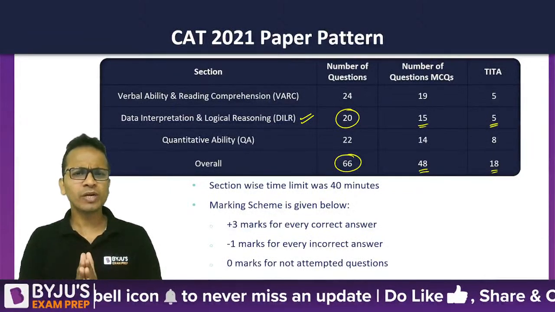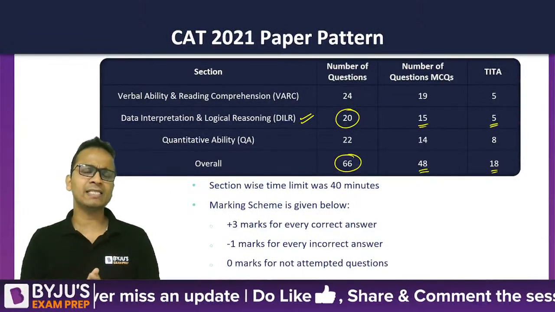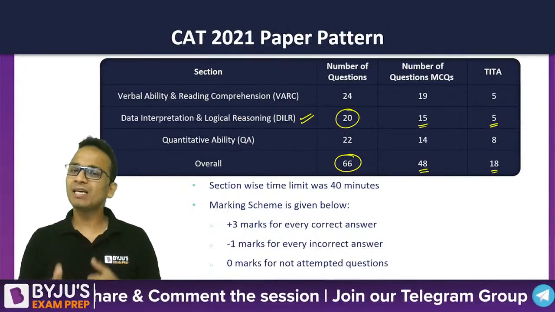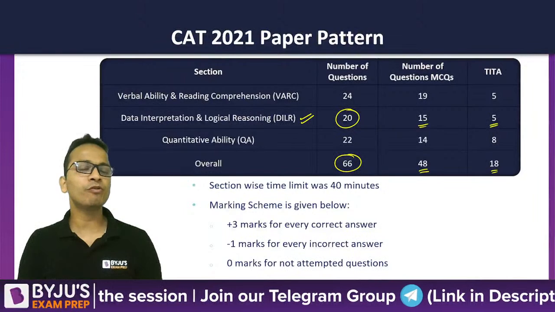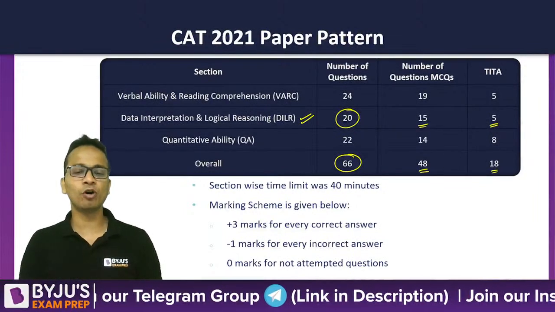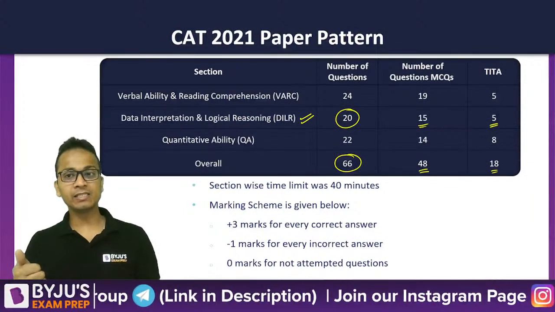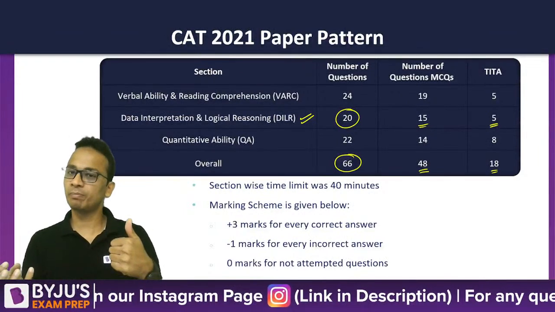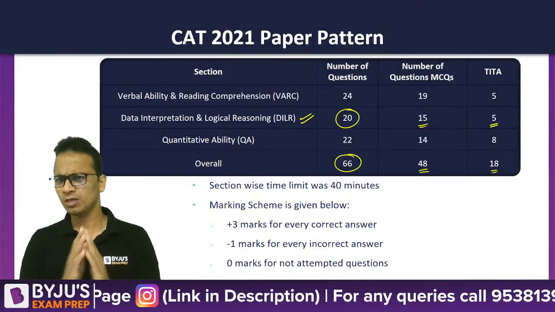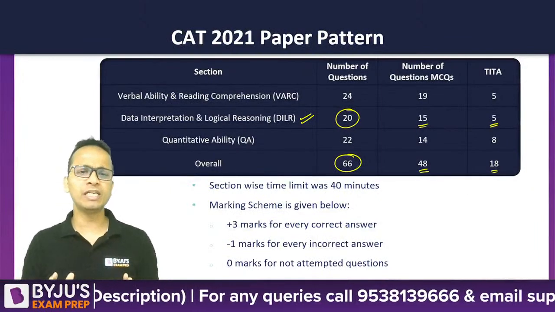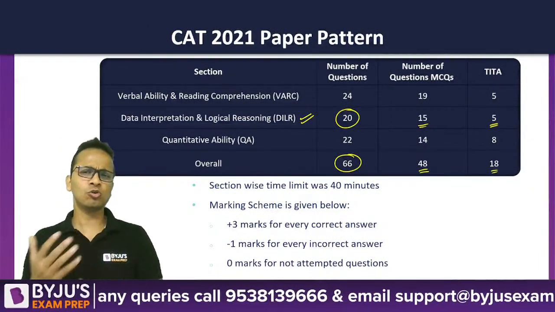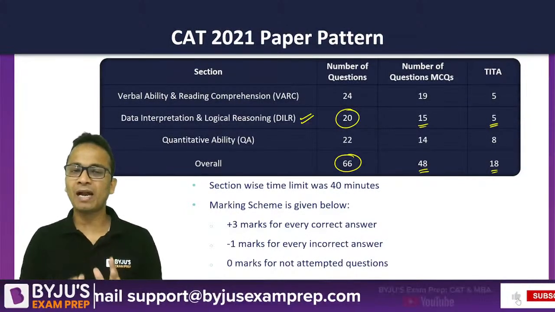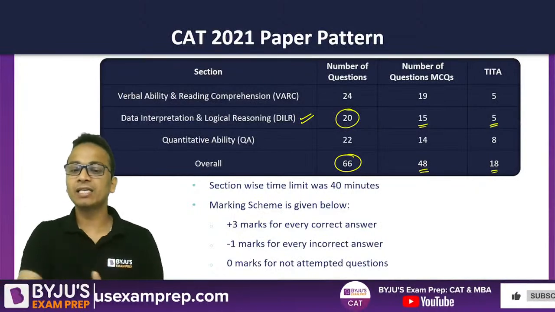Now, 40 minutes were given to complete this entire DILR section of 20 questions, with +3 for every correct answer, -1 for every wrong answer, and 0 for any unattempted. If we attempt a TITA type question and it is correct, we get +3. If it is wrong, there is no negative marking for TITA questions. And nothing for an unattempted question. So this was the pattern of CAT last year.